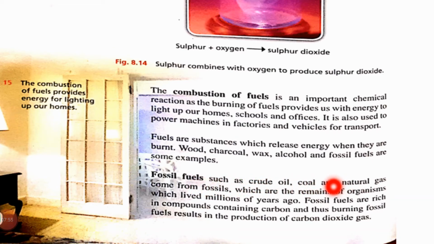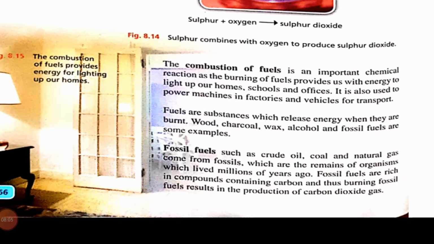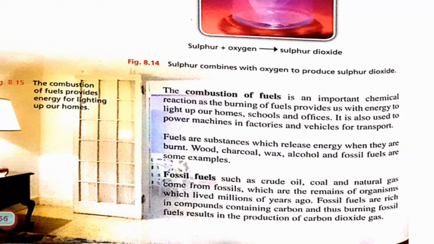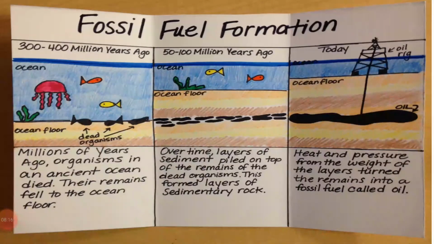Fossil fuels are rich in compounds containing carbon, and thus burning fossil fuels results in the production of carbon dioxide. It means fossil fuels are the remains of organisms. They are formed by the remains of organisms which were alive millions of years ago. So how are fossil fuels formed? Here is an example through which we can easily understand how fossil fuels form.